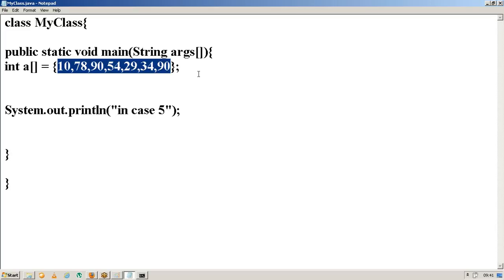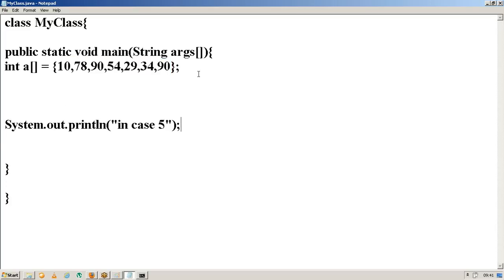So from 0, what is the 0th element here? 10 is the 0th element. Then 0, 1, 2, 3, 4, 5, 6. That means the minimum and maximum index values here are 0 to 6. What is the relationship between the maximum index and the size? Maximum index equals size minus 1 over here.